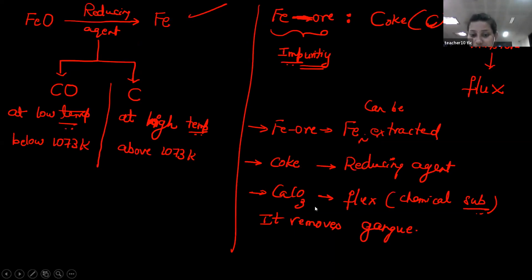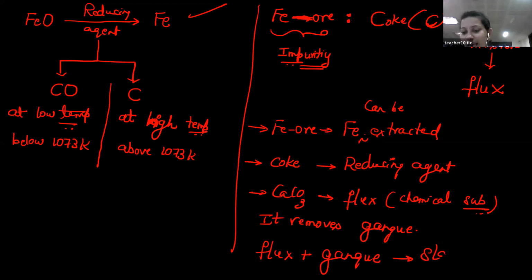How? This flux reacts with the gangue and you will get some product. That product is called slag. So that impurity will be removed in the form of slag. Is this clear?